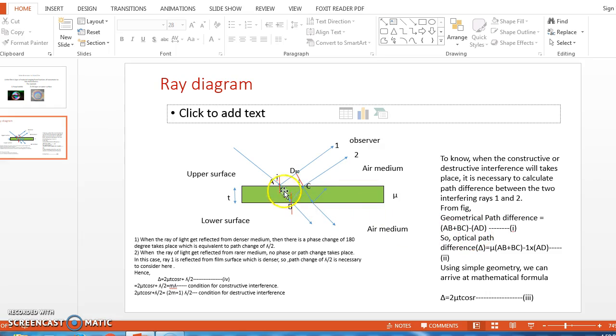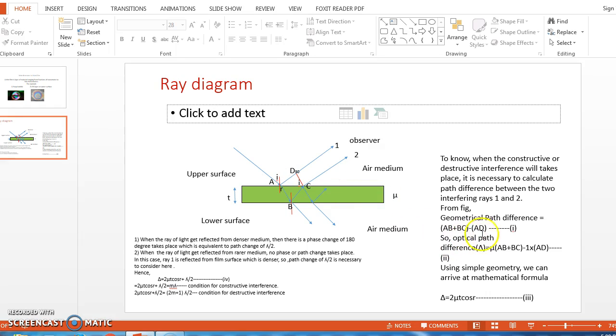Note why we have considered only AB plus BC and AD. The red line indicates that we have drawn the normal from ray number 2 to ray number 1. This indicates that beyond this line towards the observer side, both the rays will travel the same distance. There will be no question of having a path difference. But before that, ray number 2 has traveled a distance equal to AB plus BC inside the thin film. During this time, ray number 1 has traveled a distance equal to AD in the air medium.